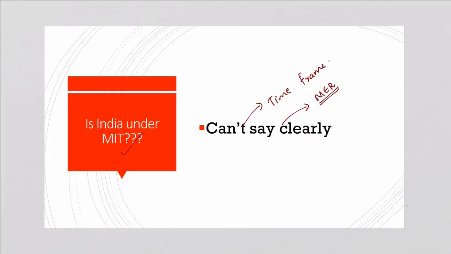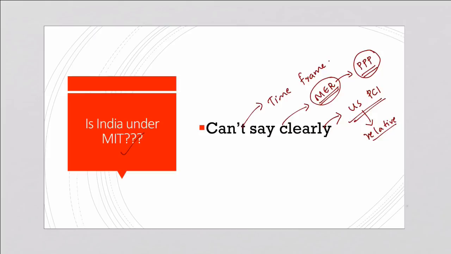But we have seen how effective market exchange rates are. PPP or purchasing power parity is more effective than market exchange rates. So this is the second reason. The third reason is that the middle income trap is sometimes defined with respect to per capita income as a share of United States per capita income. So this is a relative notion. Considering all these factors, we cannot really estimate whether India is under the middle income trap, essentially because there are no standard norms to prove that a country is under the middle income trap.